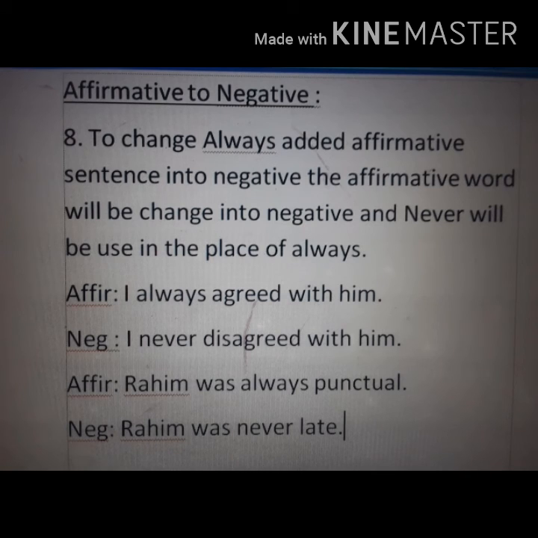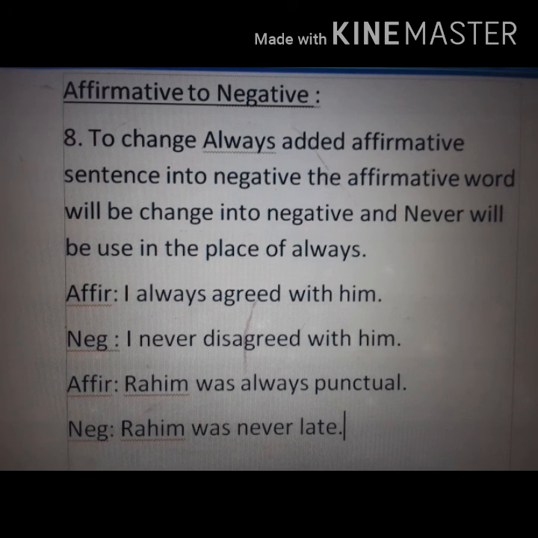Now another rule, to change always added affirmative sentence into negative, the affirmative word will be changed into negative and never will be used in the place of always.